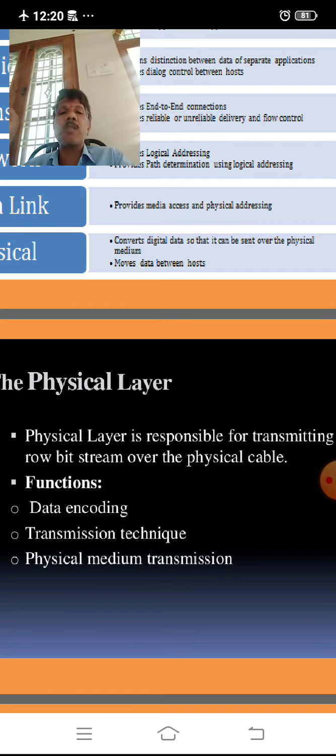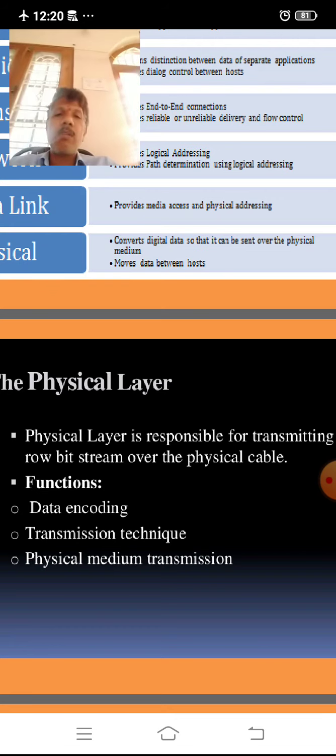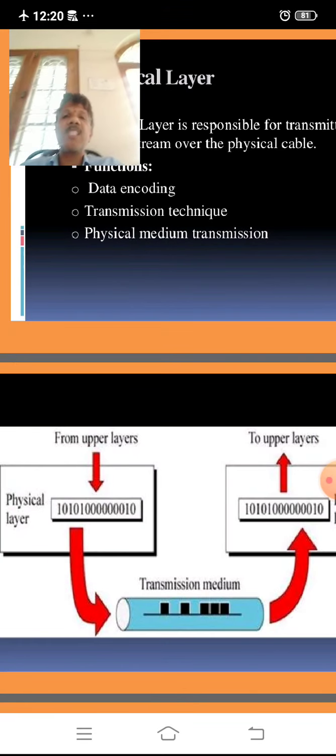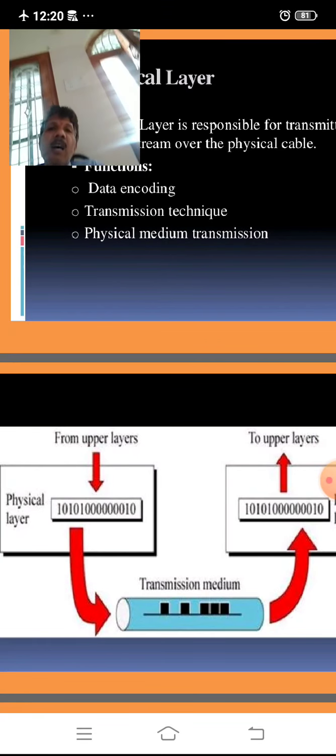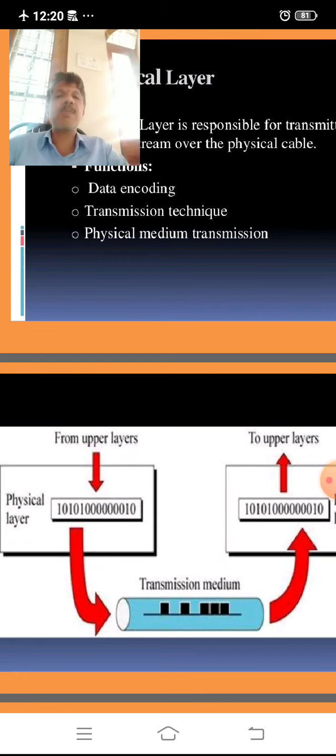Especially, it is responsible for transmitting the raw bit stream over the physical cable. Remember this. The raw bit stream is nothing but a stream containing numbers, either zeros and ones or a combination of zeros and ones. Such a bit stream must be transmitted from one physical layer to another physical layer.